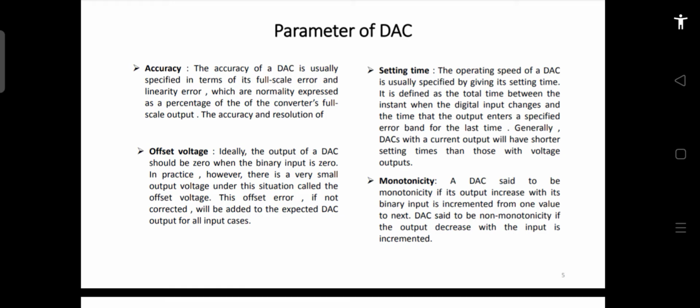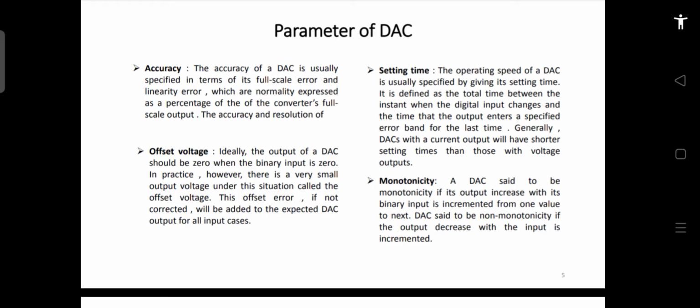So if the device is very accurate, the maximum deviation should be the least. The ideal characteristics should match the actual characteristics of the ADC. But this will not always be the case. So whatever the maximum deviation is, that will be called your DAC error. The accuracy is defined in those terms.